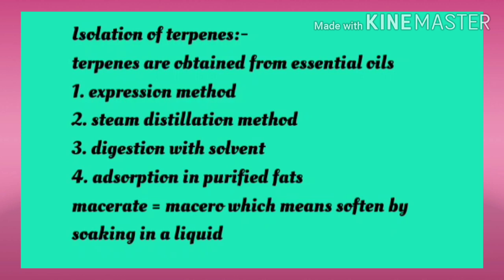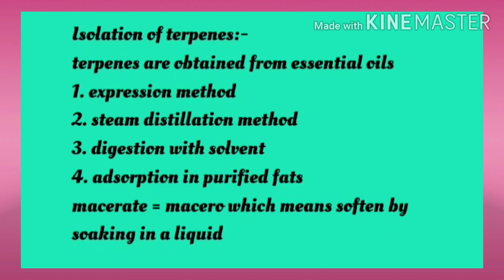Alternatively, we can also use the fourth method, the adsorption in fats, which we have discussed previously. For example, the flower petals are spread over molten fat until the latter is saturated with the essential oils. The fat is then digested with ethyl alcohol to remove the essential oil from it.